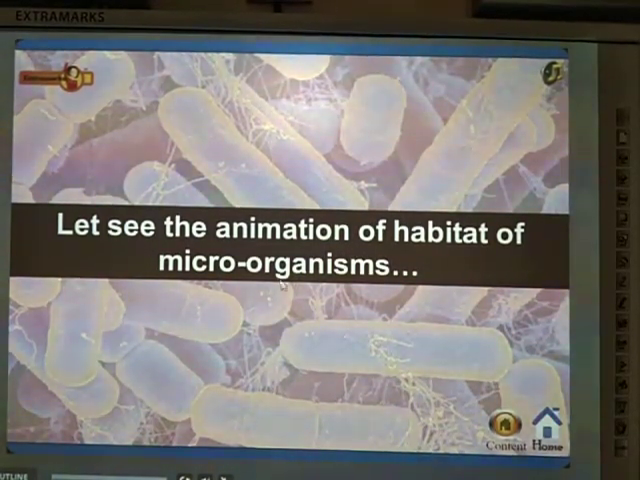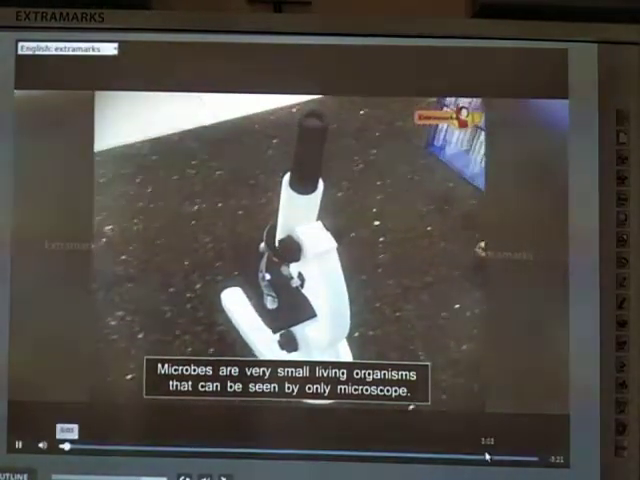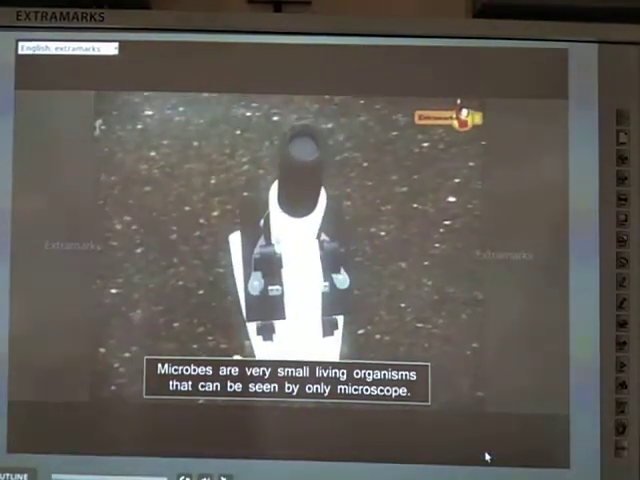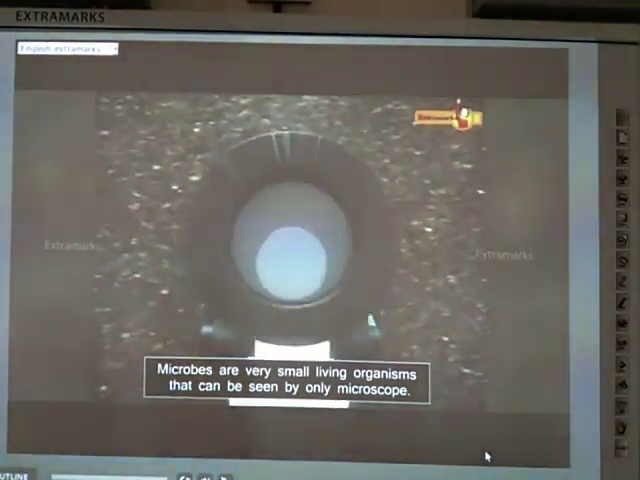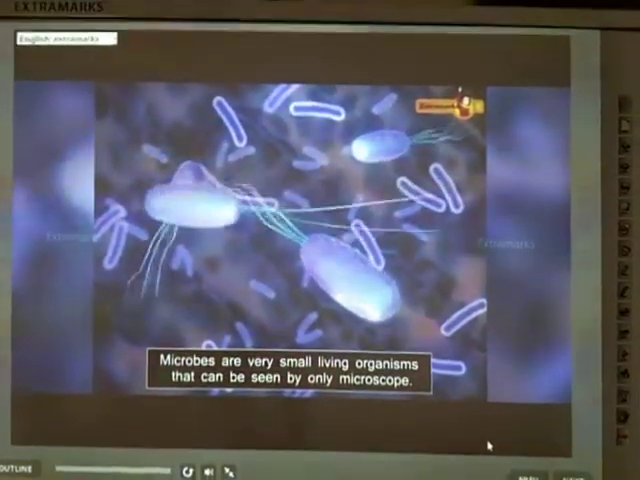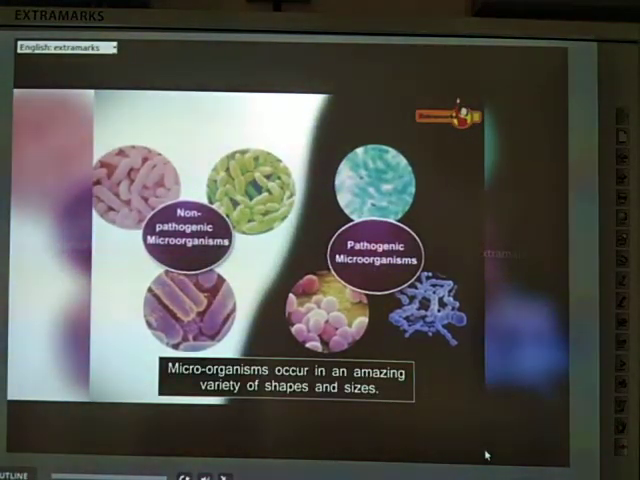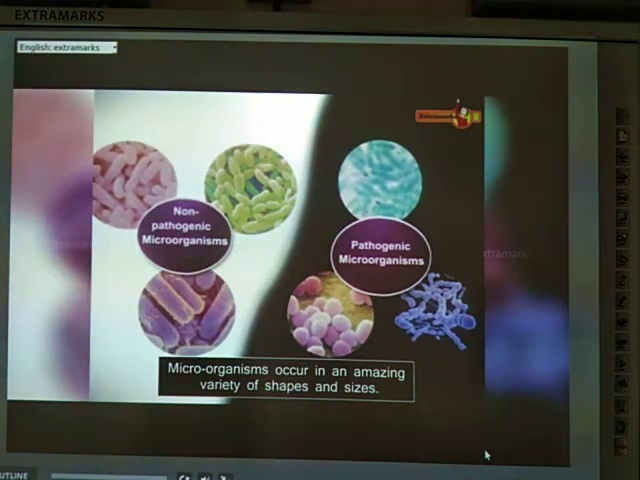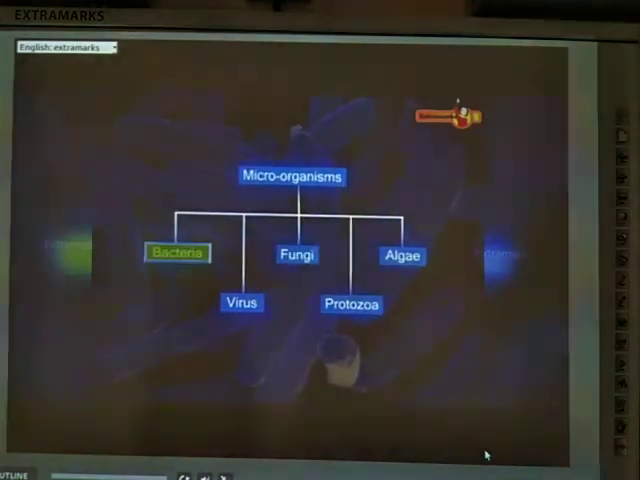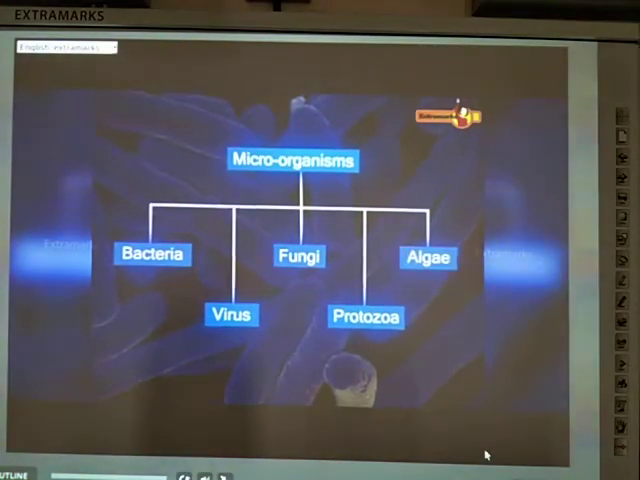Now let us see the animation of the habitat of these microorganisms. Look at this animation. Microbes are very small living organisms that can be seen only by microscope, which magnifies their image so we can see them. Microorganisms occur in an amazing variety of shapes and sizes, and they are divided into one of five groups: bacteria, virus, fungi, protozoa, and algae.